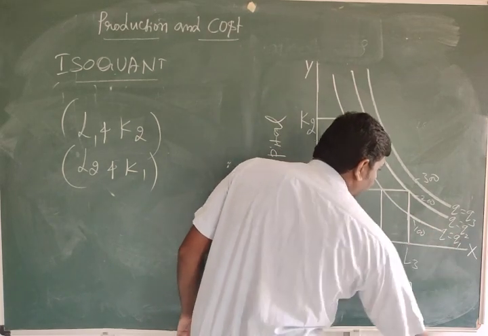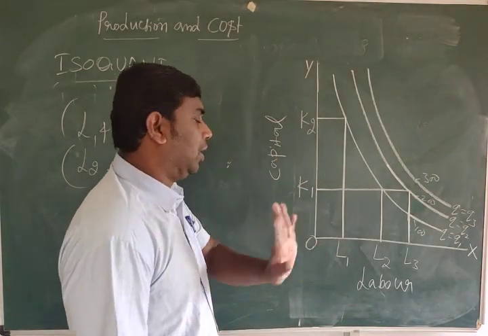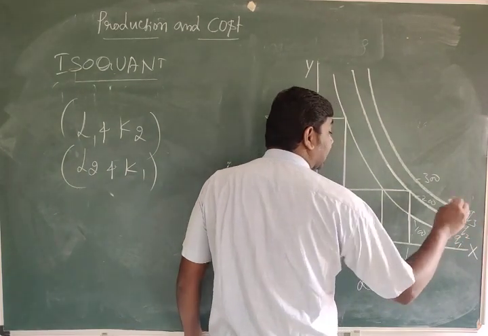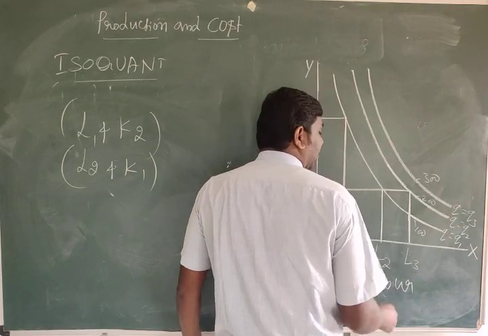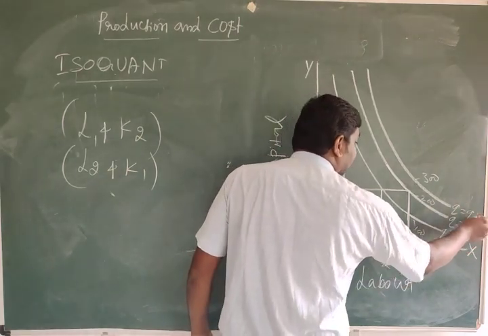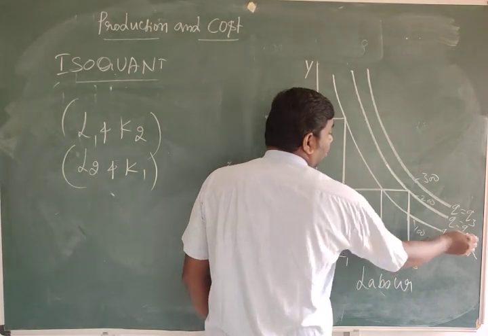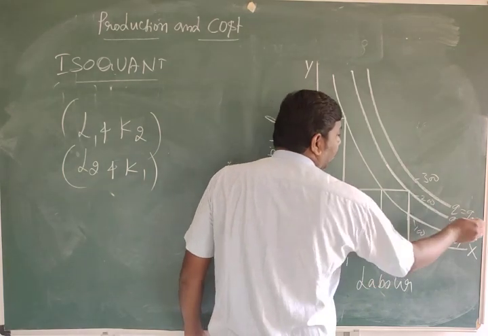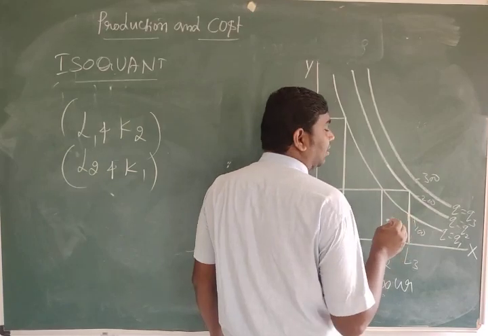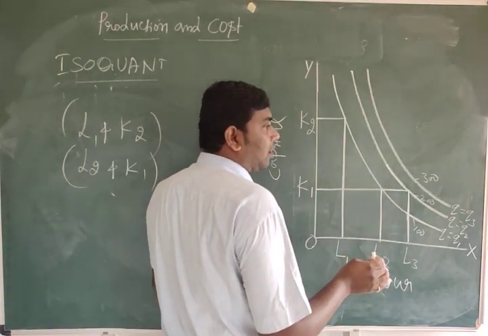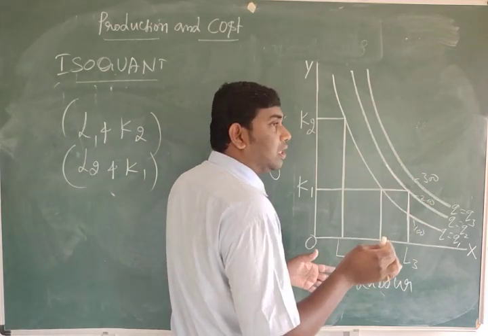Q is equal to Q1. So that is quantity 1, quantity 2, quantity 3, like IC1, IC2, IC3. Quantity 1 is 100 units of output, quantity 2 is 200 units, quantity 3 is 300 units. We are using 2 inputs.